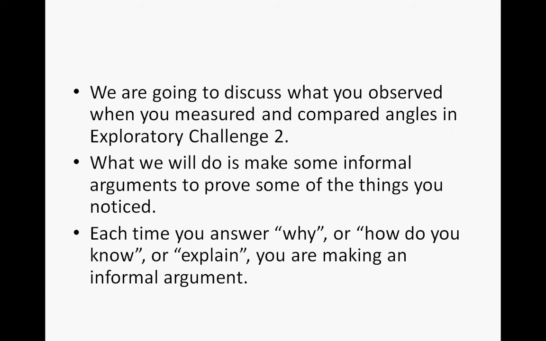So you are starting the proof process by doing some informal arguments. So were the vertical angles in Exploratory Challenge 2 equal like they were in Exploratory Challenge 1? Why? Well, yes, for the same reason. They were equal in the first diagram because of rotation.